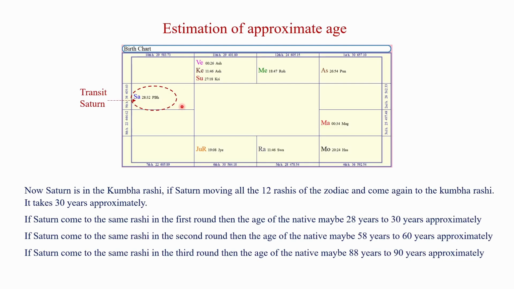Now, Saturn is in the Kumbha Rashi. If Saturn moves through all the 12 Rashis of the zodiac and comes again to the Kumbha Rashi, it takes 28 years to 30 years approximately, because I am not considering the degrees of natal Saturn and transit Saturn in the Rashi. If Saturn comes to the same Rashi in the first round, then the age of the native may be 28 years to 30 years approximately.